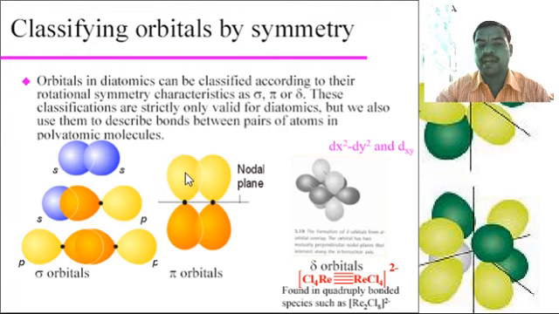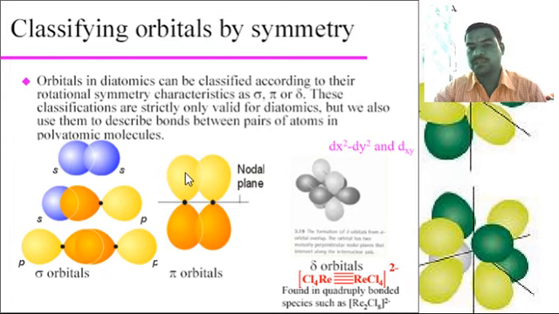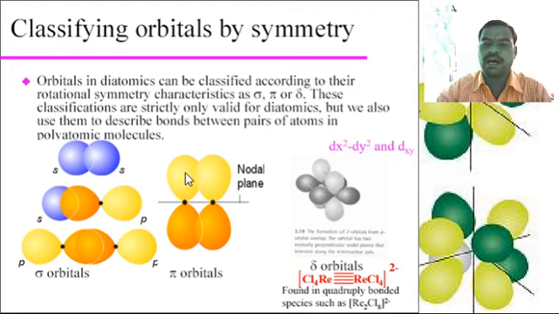Orbitals in a diatomic molecule can be classified according to their rotational symmetry characteristics as sigma, pi and delta. These classifications are strictly only valid for diatomics, but we also use them to describe the bond between pairs of atoms in polyatomic molecules. Here these are the sigma orbital, these are the pi orbital. Here is the nodal plane of the molecule. For example, these are the classification of the orbitals by symmetry.